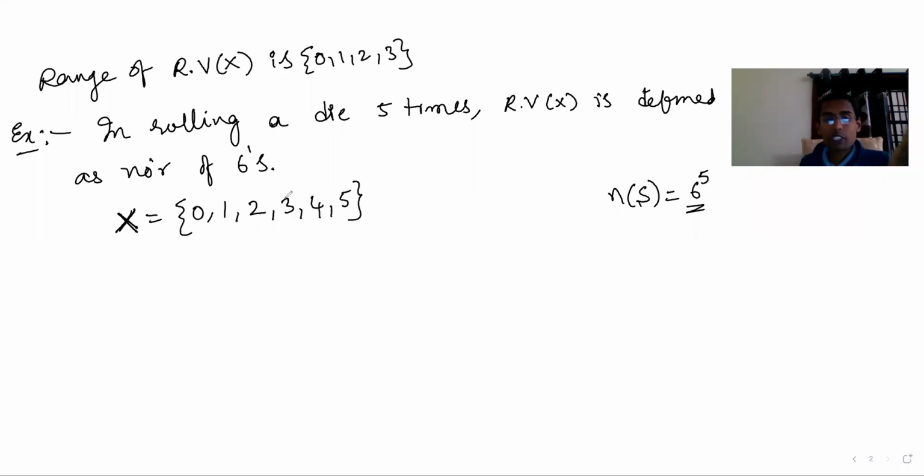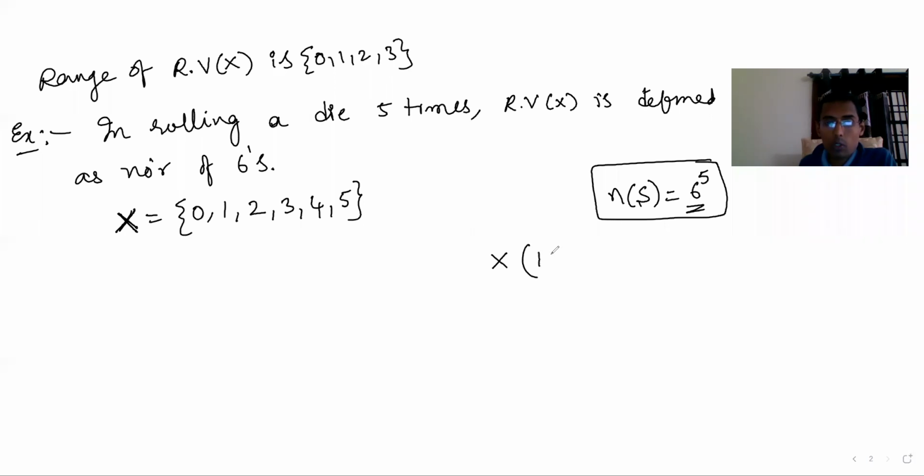That is, 6 may not come at all, or only one 6, or any two 6s, any three, any four, any five 6s. If at all, you have to write all 6 to the power of 5 outcomes, but I am writing like this.